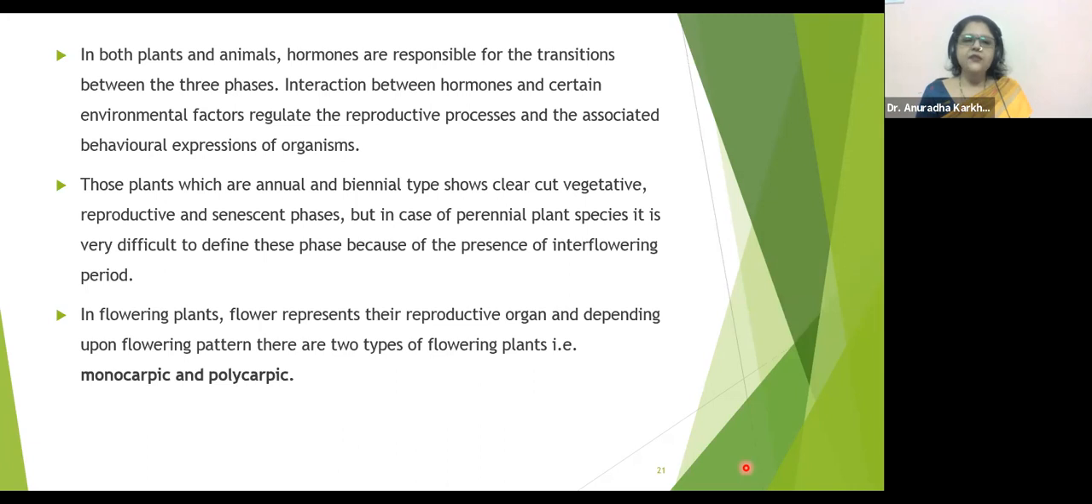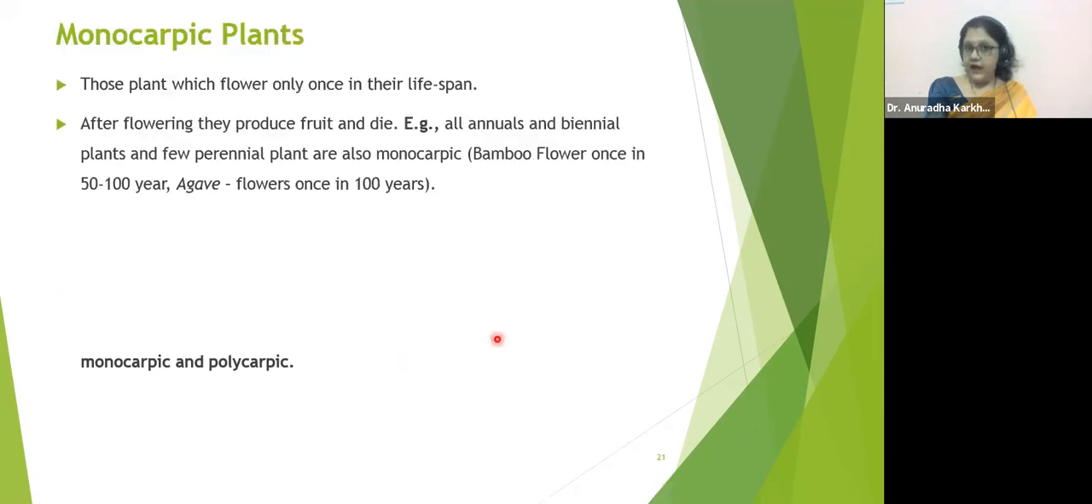Those plants which are annual and biennial show a clear-cut vegetative, reproductive, and senescent phase, which we have already seen. But in perennial plants, it is very difficult to define phases because of the presence of the interflowering period. It flowers, stops, starts again, stops again. So even in plants, these things are seen. In flowering plants, the flower represents the reproductive organ, and depending upon the flowering pattern, there are two types of plants, monocarpic and polycarpic, based on flowering capacity.